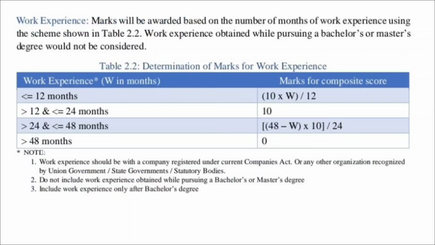For the work experience marks, if your work experience is 12 months or less, the composite score is calculated as 10 into the work experience you have divided by 12. If your work experience is between 12 and 24 months, you will be awarded the full 10 marks. If it is between 24 and 48 months, the composite score is calculated as (48 minus the work experience you have) into 10 divided by 24. And if you have 48 months or more of work experience, you will be given 0 marks.